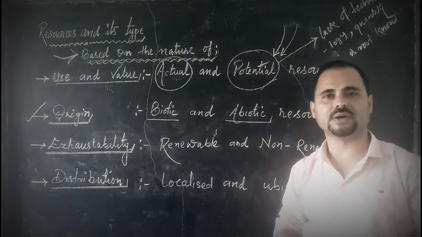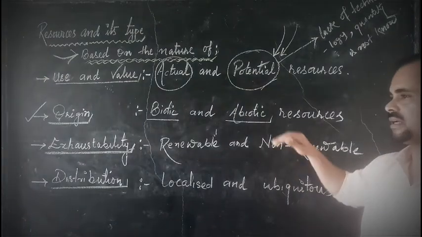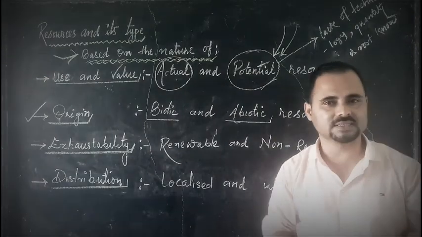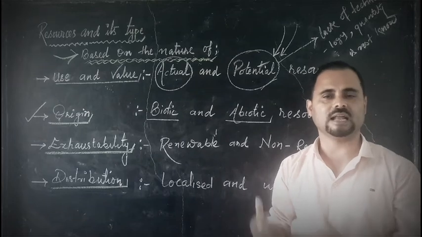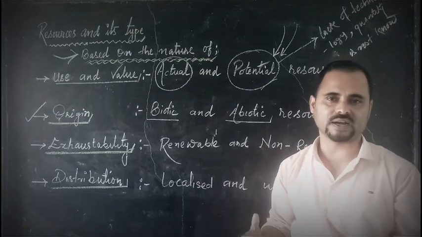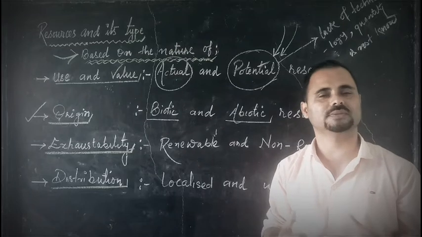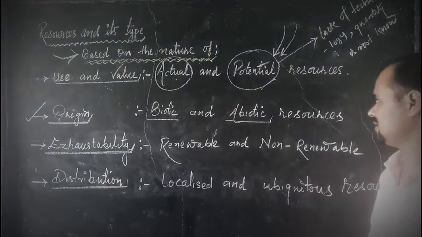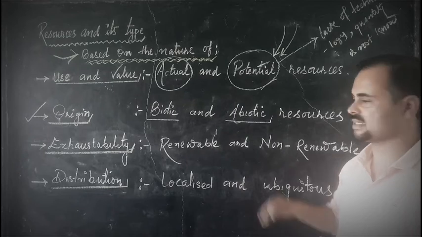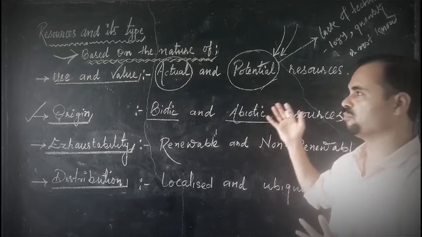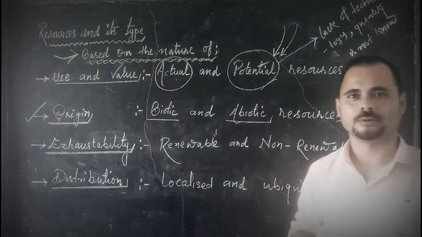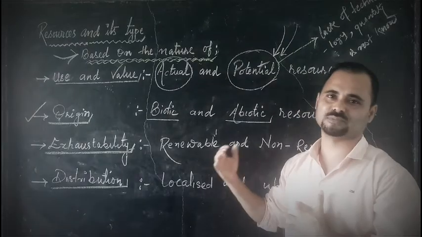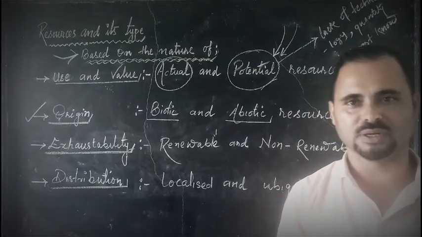Another is abiotic resources. Abiotic resources comprise all the non-living things which help a human being to satisfy their needs and to grow in their day-to-day life. For example, you can see this blackboard, an abiotic resource, and this building, an abiotic resource. But we cannot ignore the essence of this blackboard and the building.